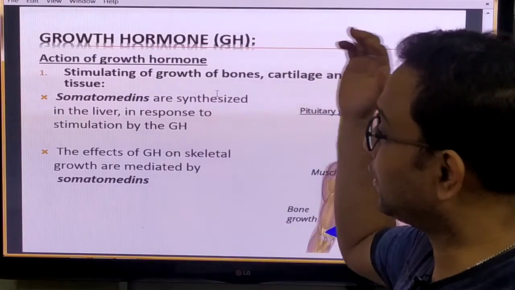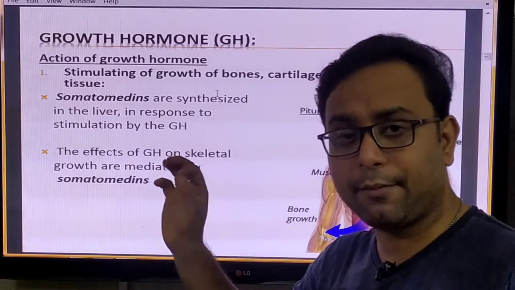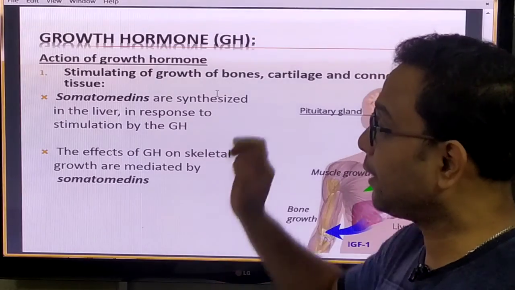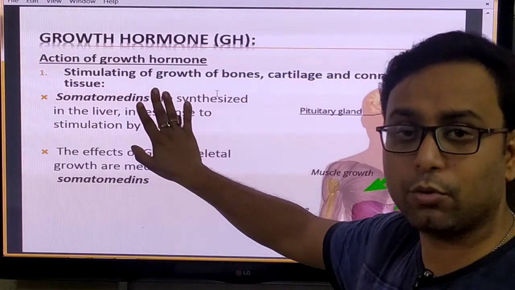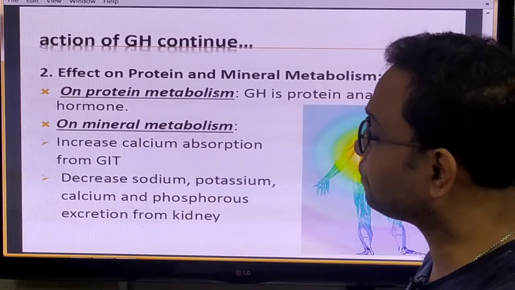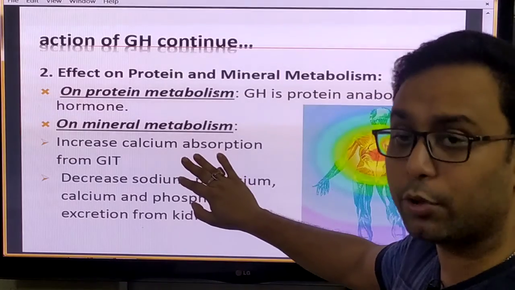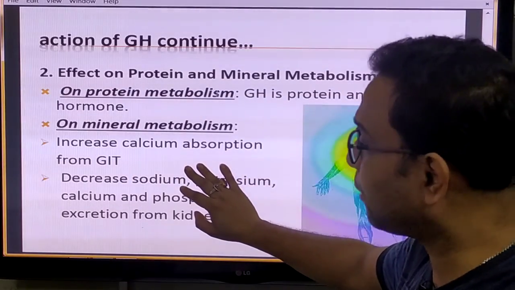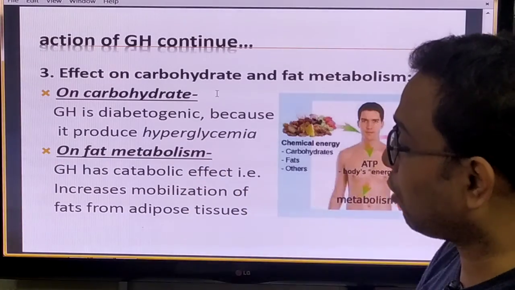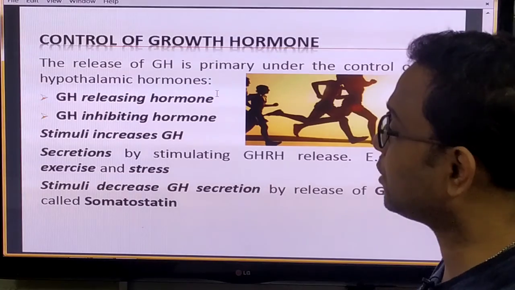They secrete the different hormones. First of all, growth hormone. From this name you can understand that this helps growth, right? So our body growth is mostly controlled by this growth hormone. The growth hormone also helps in protein metabolism, also some mineral metabolism in our body. Also, you know, the growth hormone helps in the carbohydrate and also the fat metabolism system.